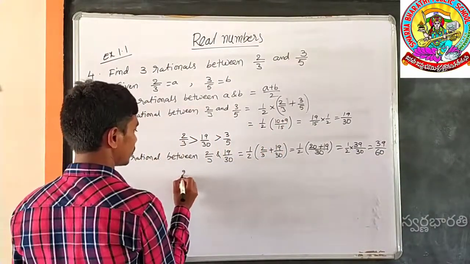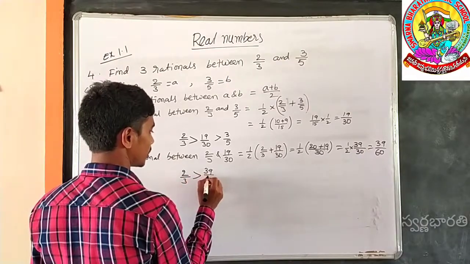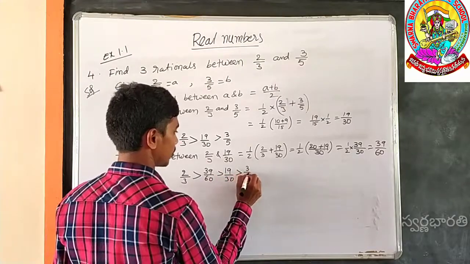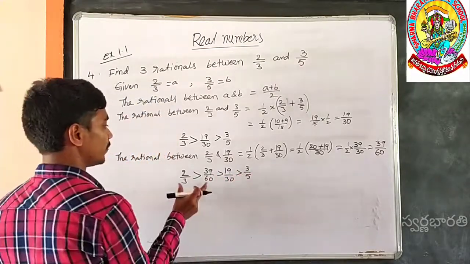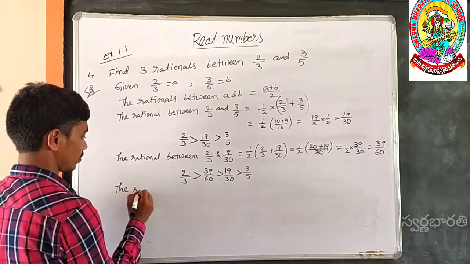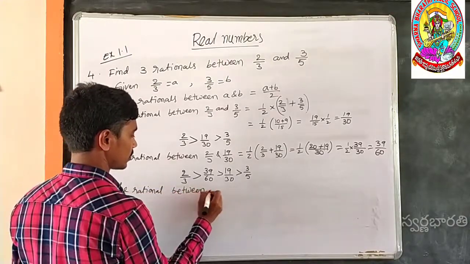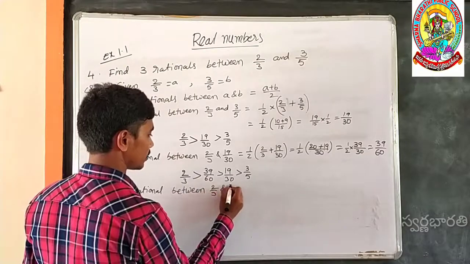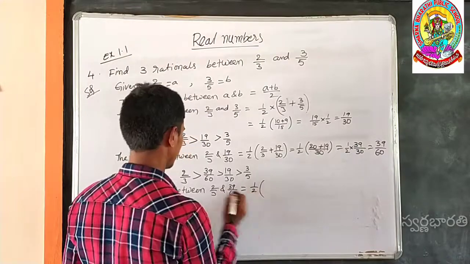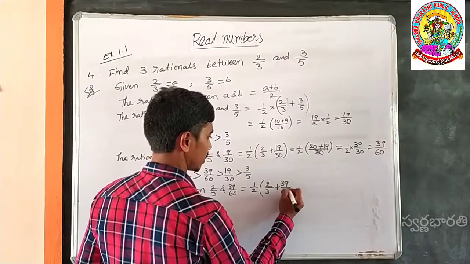The number would be 2 by 3 is greater than 39 by 60, which is greater than 19 by 30, which is greater than 3 by 5. Now the number between 2 by 3 and 39 by 60. The rational between 2 by 3 and 39 by 60, like the same, half of 2 by 3 plus 39 by 60.